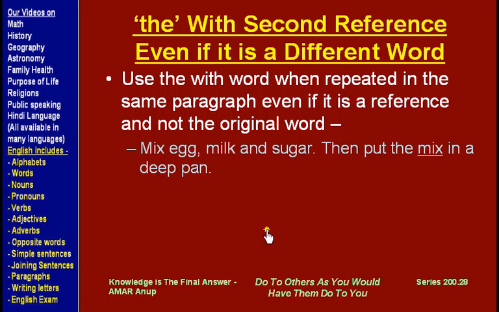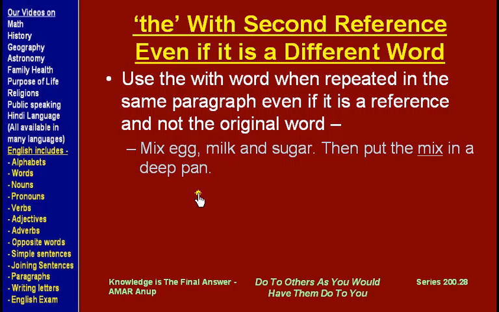Earlier we saw that if a word is repeated in the same paragraph, then we use "the" the second time it is used. But what happens if the same word is not used the second time? Here, for example: mix egg, milk and sugar, then put the mix in a deep pan.